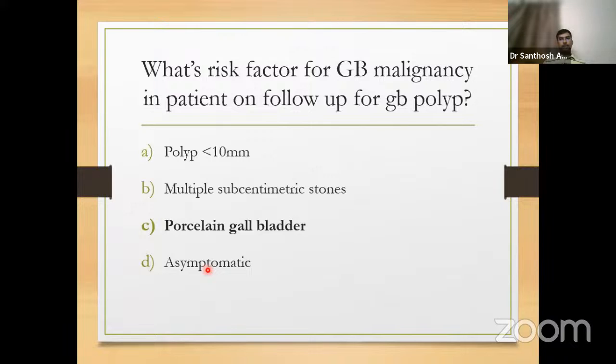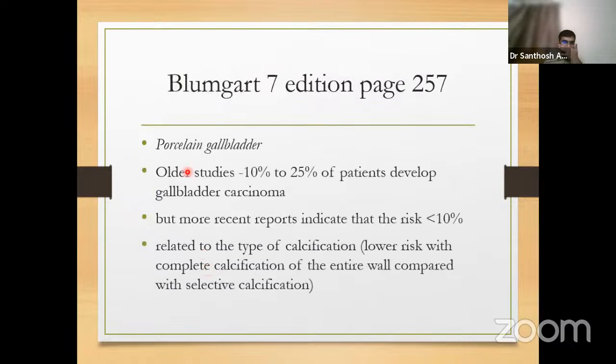See, the risk of malignancy in porcelain gallbladder, which was claimed 2-3 decades back, was very, very high, nearly 60-65%. Now, the claimed risk has actually come down, but the risk of GB malignancy in porcelain gallbladder has never become zero. Okay. So, Bloomberg 7th edition, page number 257, says that in older studies 10 to 20% of the patients develop gallbladder carcinoma, but recent reports indicate the risk is 10%. If we go to 6th edition or 5th edition, it can claim up to 60%.